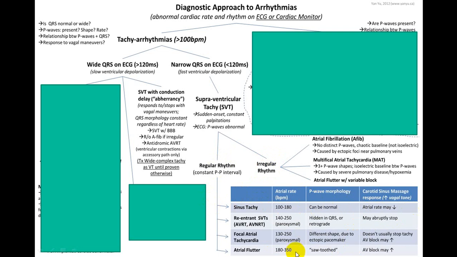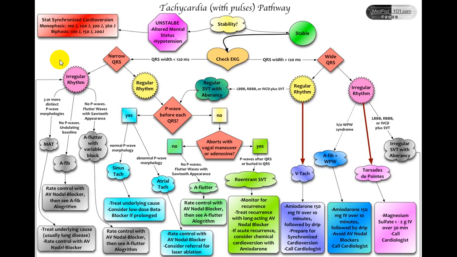I've already discussed this before. And this is supraventricular tachycardia with aberrancy. This is how you identify. But this we'll be discussing when we discuss wide QRS and how you differentiate SVT with aberrancy from ventricular tachyarrhythmias. So this is one chart which I've put here. You can go through it for differential diagnosis.